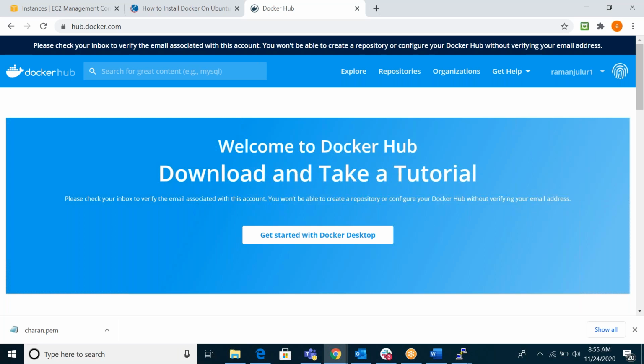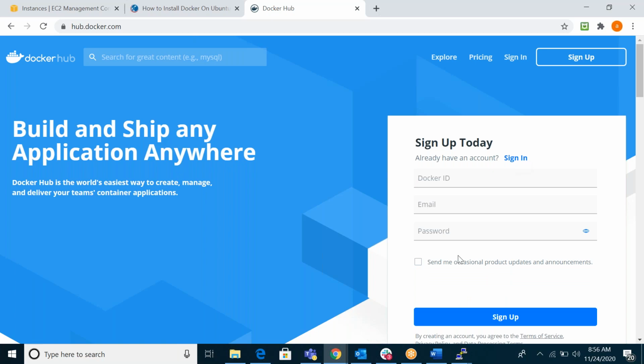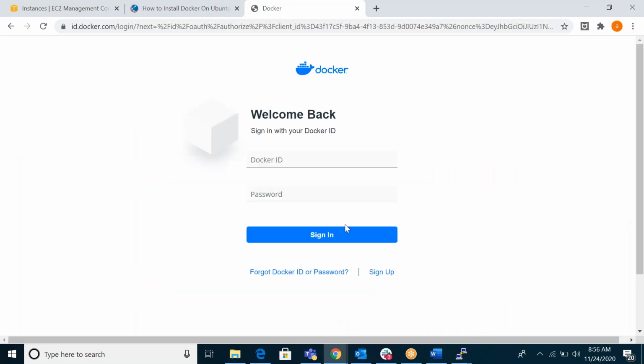I'll try to log out and use another account. Here you can sign up with just your email ID. It's very simple.